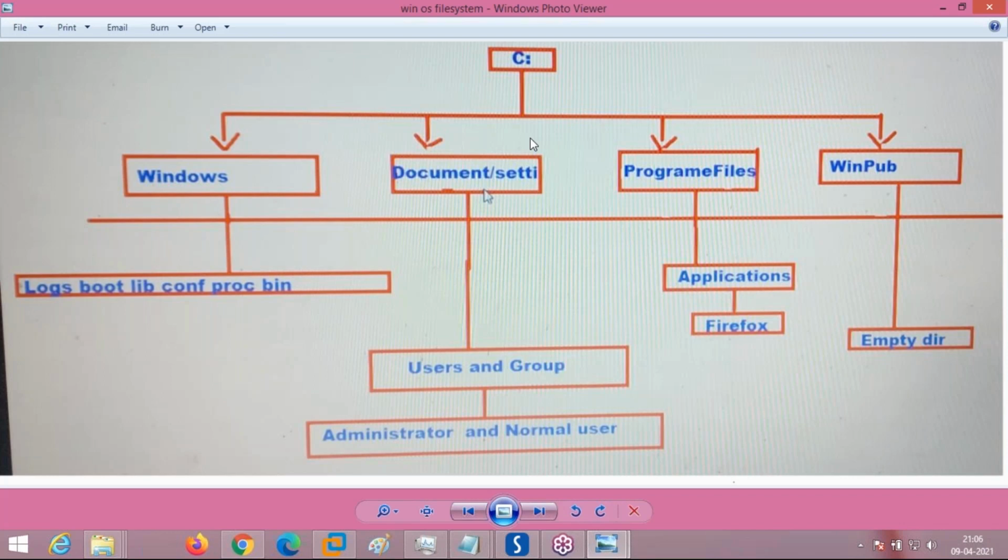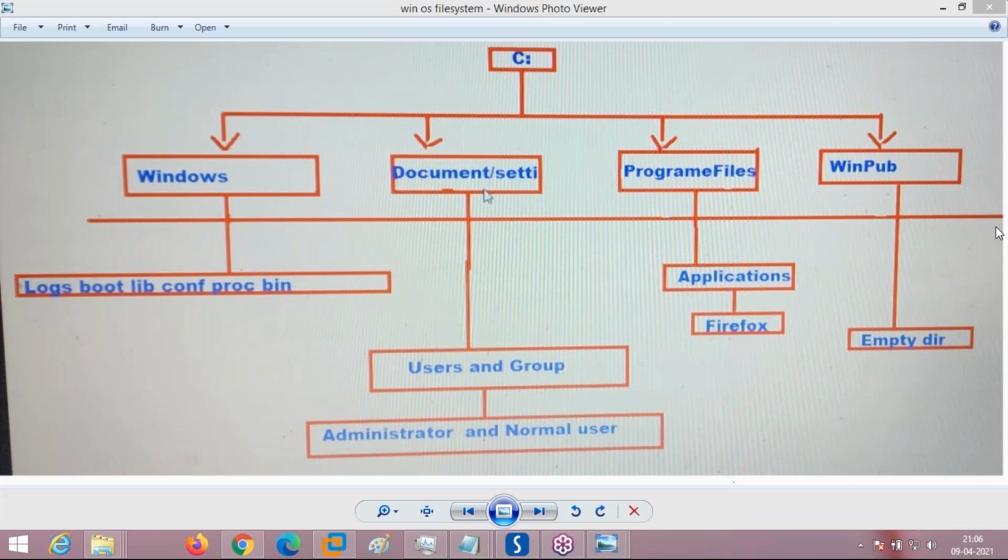So there is no point, I can't recover it, right? This is the main problem with the Windows operating system files hierarchy.